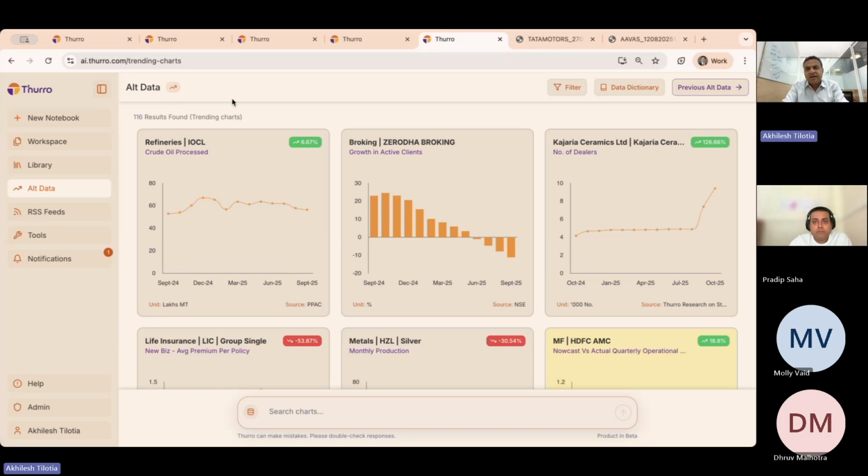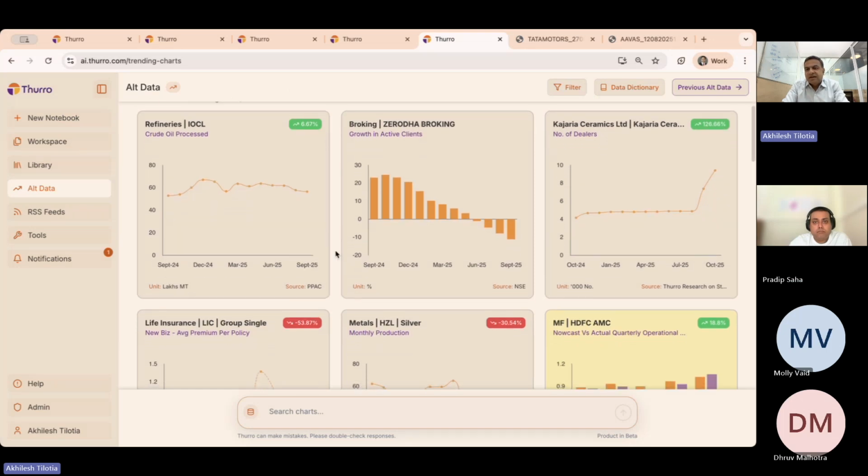And so our ability to look at a large number of different types of data sets, which are not necessarily market price linked or volume linked, which is typically where a lot of financial products have been created, is just very high.